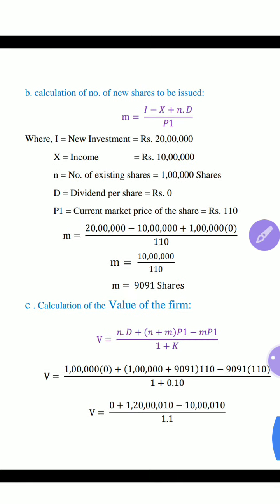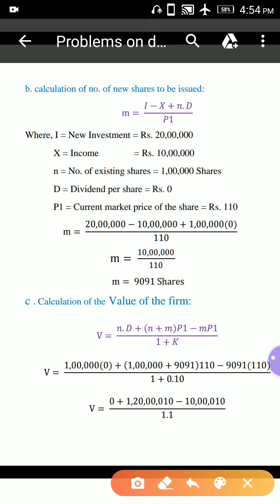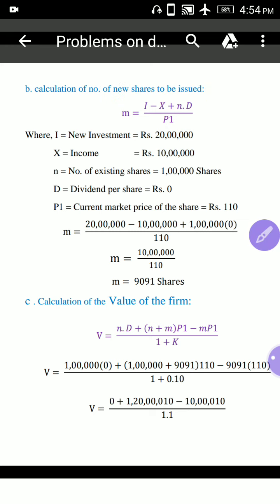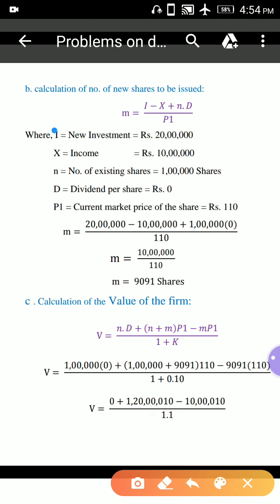And calculation B, that is the calculation of the number of new shares to be issued. See here, this is the formula for the calculation of the number of new shares to be issued: M is equal to (I minus X plus N into D) divided by P1. Now what is I? I stands for new investment, which was given in the problem as 20 lakhs.